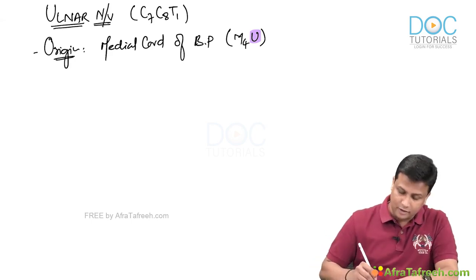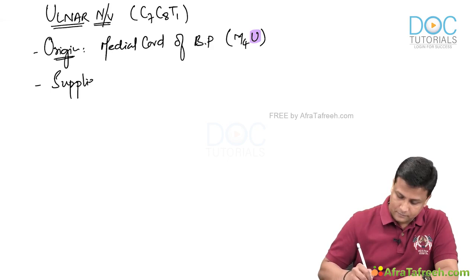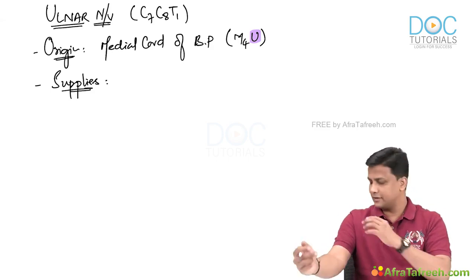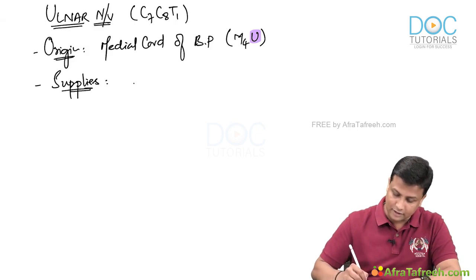Now after learning the origin and the root value, the next and most important thing is your supply. Ulnar nerve will be supplying to which muscles? And we are going to study this one by one, step by step. First we'll see in the arm, then in the forearm, then in the hand. Now first in the arm.